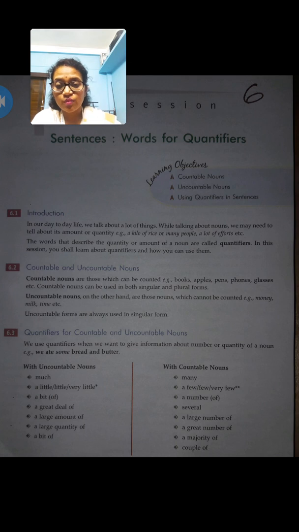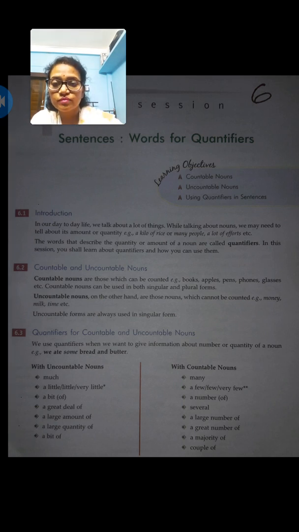Suppose we take an example: we ate some bread and butter. So here the words used work as a quantifier.